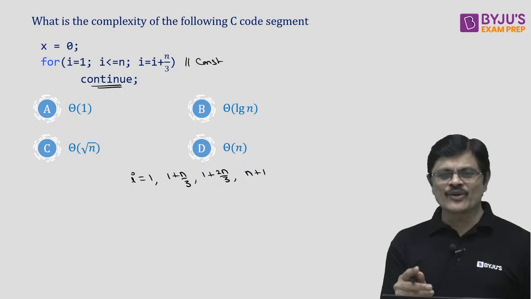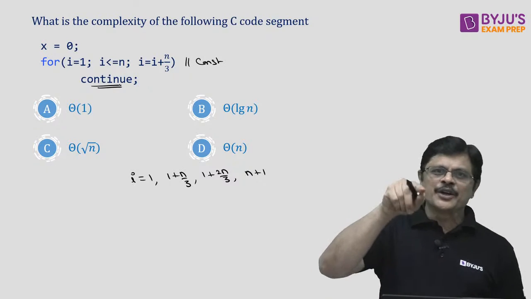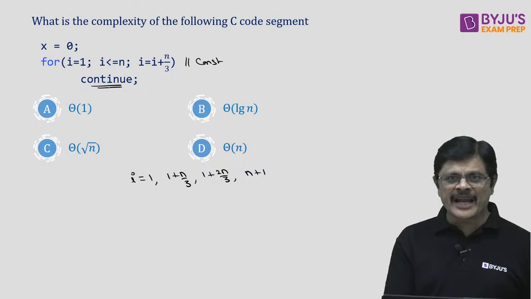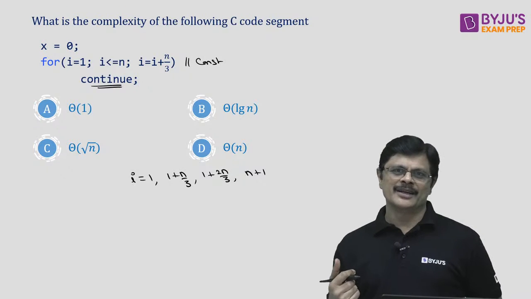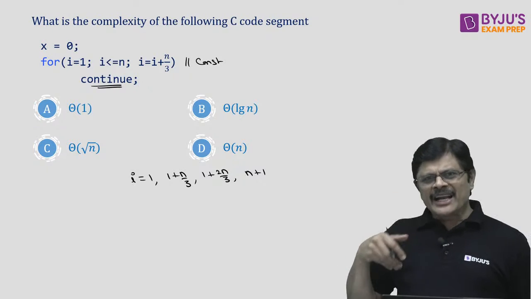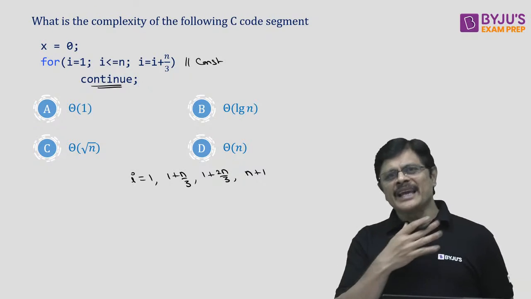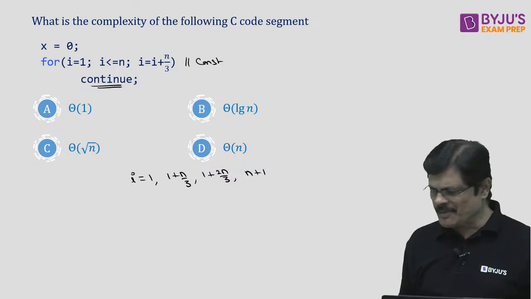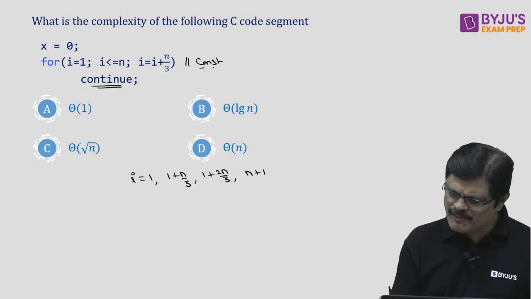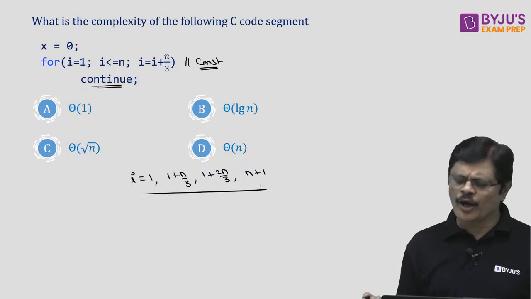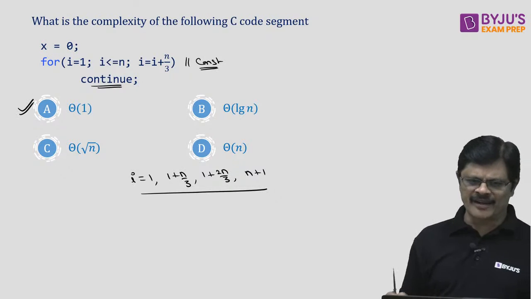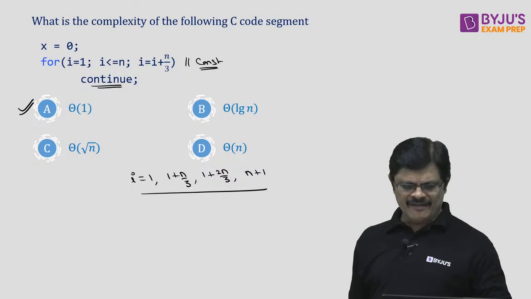See, continue means what, sir? It enters and continues with the next iteration. Suppose if it is break, you will immediately come out of the loop. But if it is continue, the remaining portion of the loop body is ignored and you start with the next iteration, my dear friends. Whatever it is, how many times does it iterate? Constant times. So the answer is A, my dear friends.